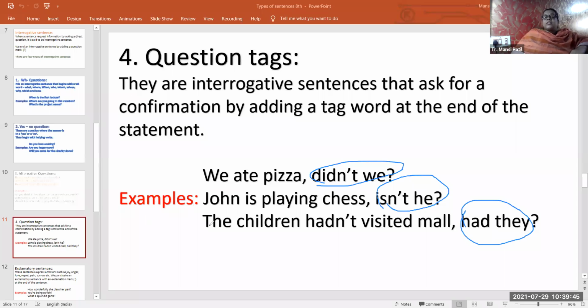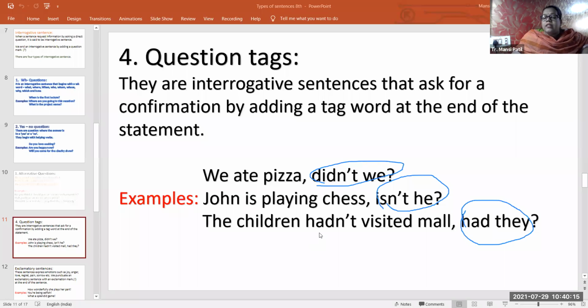And look at the last one, which is very important. Here you will understand how we are going to put the question tag. Just see, the children hadn't visited the mall.